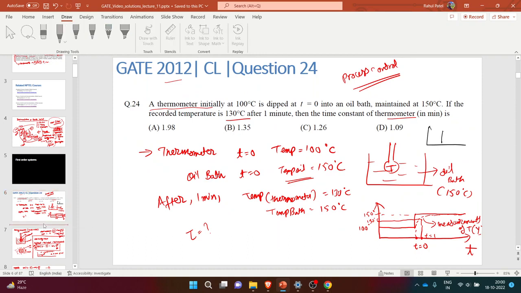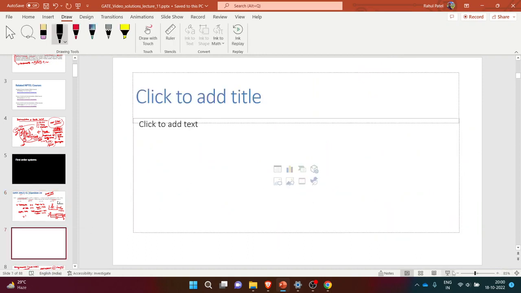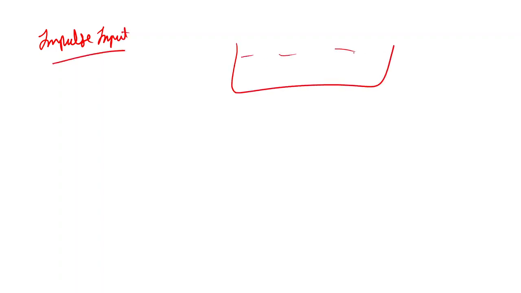Now another kind of input can be ramp input. But let's first consider the impulse input. In impulse input, let's consider you have an oil bath of 150 degrees Celsius. In the earlier case we inserted the thermometer and kept it there, so the temperature of that system will ultimately reach 150 degrees Celsius. But in impulse input, we can quickly insert the thermometer into this and again take it back out of the oil bath.